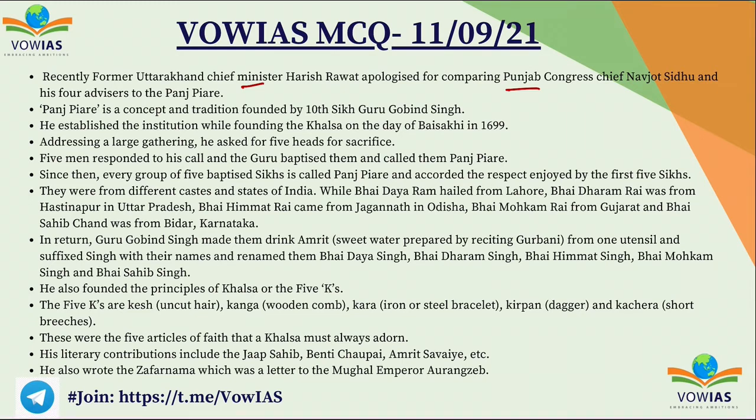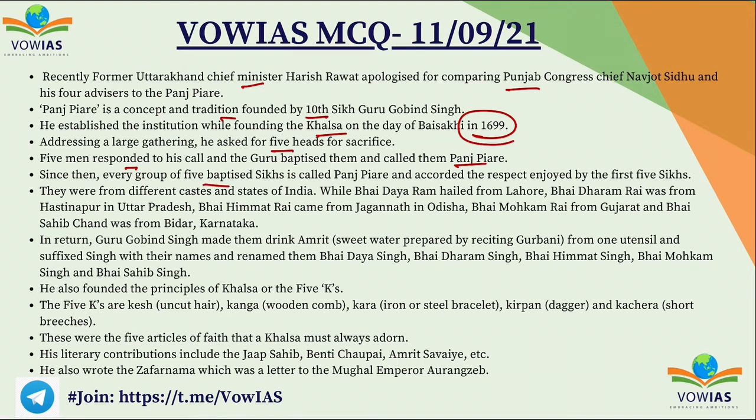The Panj Piare is the concept and the tradition founded by the 10th Sikh Guru, Guru Gobind Singh, and he established the institution while founding the Khalsa on the day of Baisakhi in 1699. And addressing a large gathering, he asked for 5 heads for the sacrifice. 5 men responded to his call, and the Guru baptized them and called them Panj Piare. Since then, every group of 5 baptized Sikhs is called Panj Piare and accorded the respect enjoyed by these first 5 Sikhs.